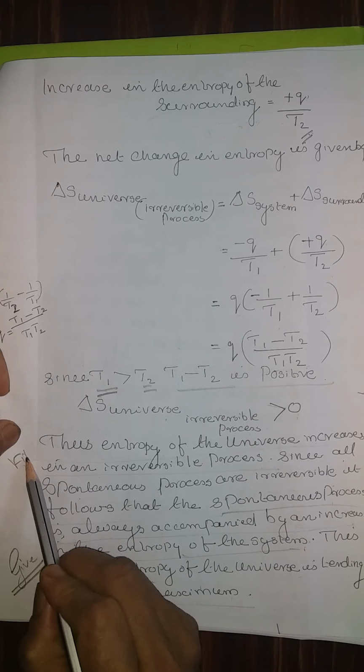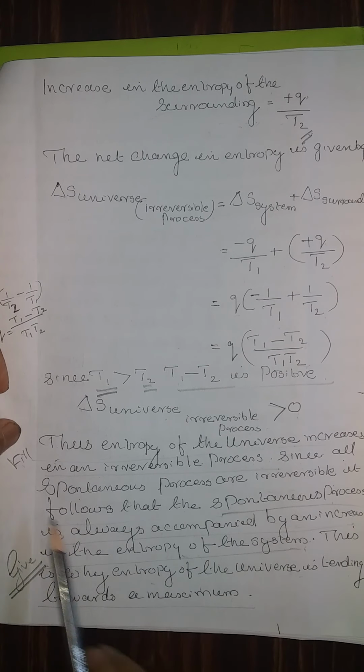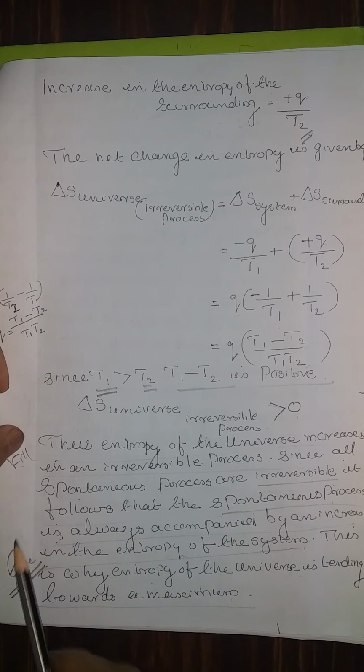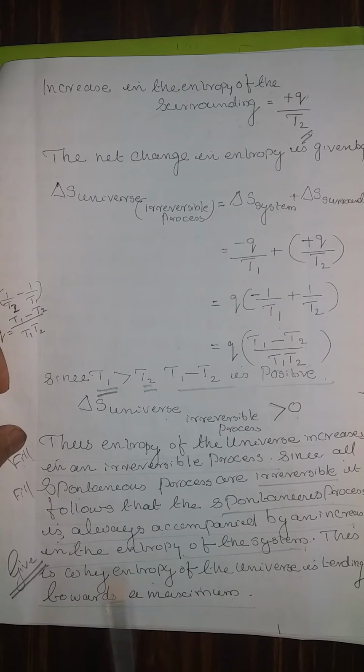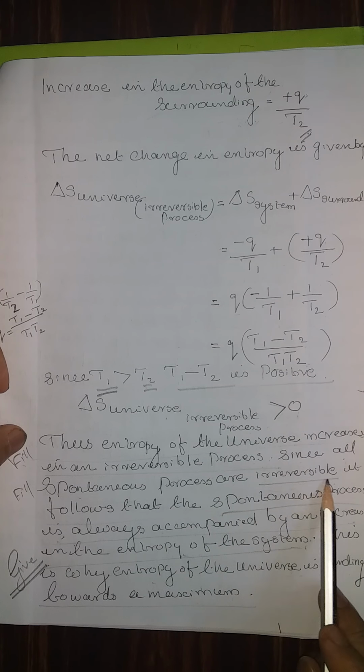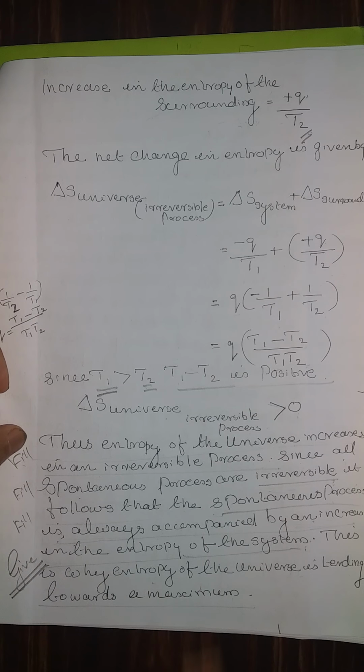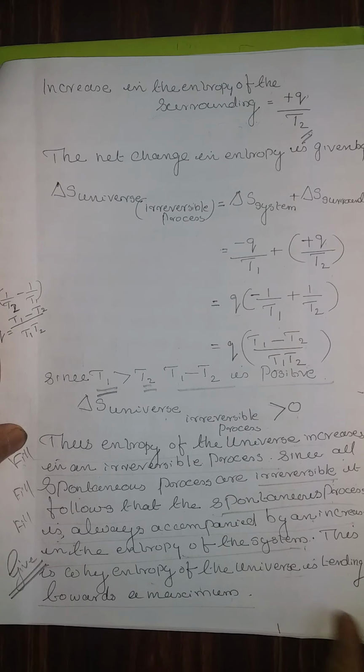There is one fill in the blank question: since all the spontaneous processes are irreversible, that is a common statement. Another fill in the blank question: all spontaneous processes are irreversible, it follows that the spontaneous processes are always accompanied by an increase in the entropy of the system. Third fill in the blank question: this is why the entropy of the universe tends to maximum.